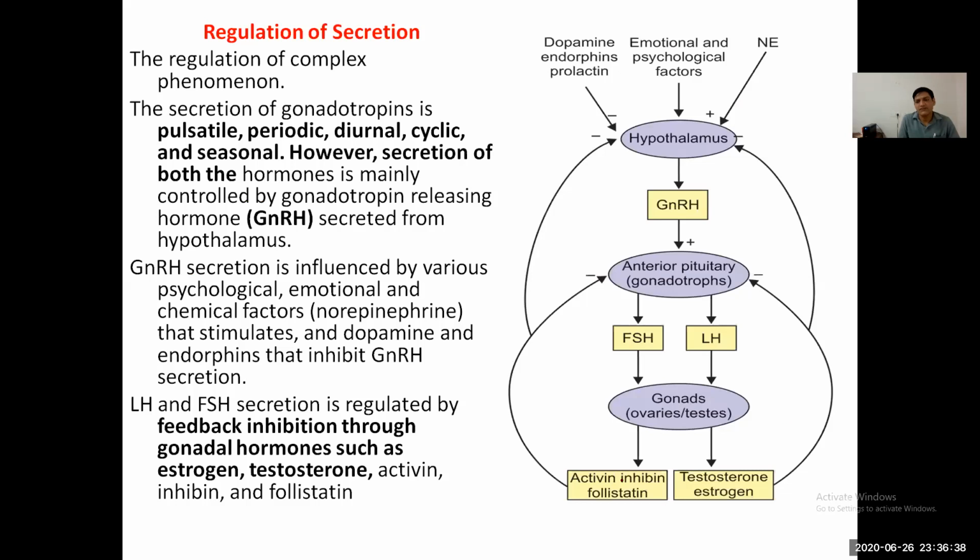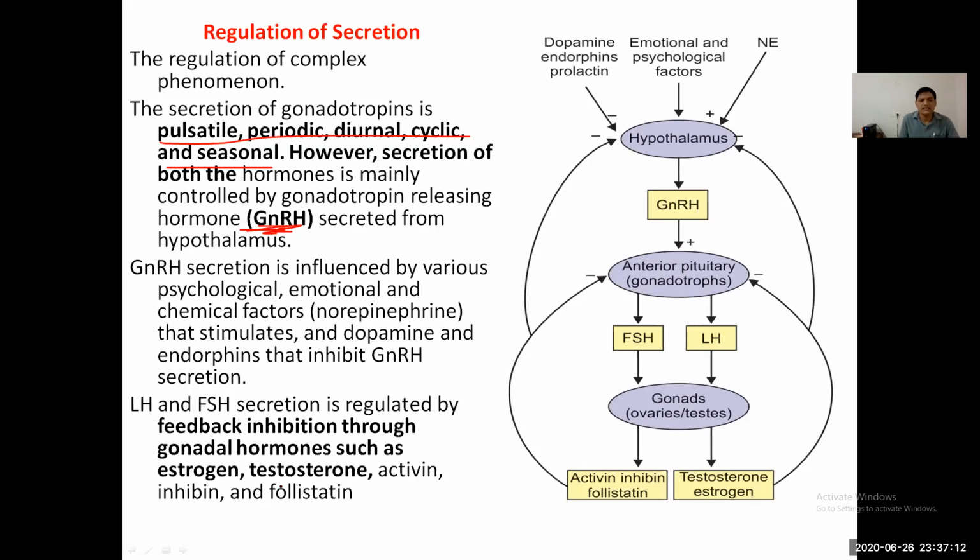Regulation with the negative feedback mechanism. Regulation of the gonadotropins is a complex phenomenon. The secretion of gonadotropin can be pulsatile, periodic, diurnal, seasonal, and cyclic. However, secretion of both hormones is mainly controlled by gonadotropin releasing hormone that is secreted from the hypothalamus. Gonadotropin releasing hormone is influenced by various psychological, emotional, and chemical factors. Noradrenaline and norepinephrine stimulate, and dopamine inhibits it.